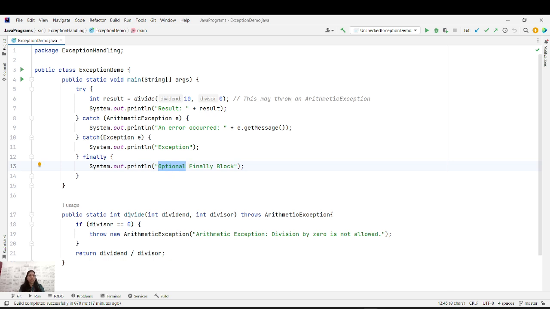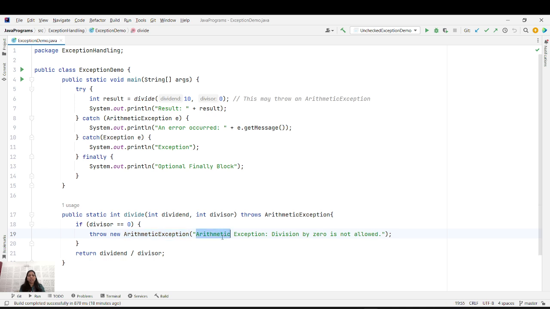Now I am having a static method divide. I'm having the dividend and the divisor, which throws the arithmetic exception. So this is the throws. Throws is always in the method signature. It will throw the arithmetic exception. Now for the throw I'm giving a particular condition: if divisor is 0, then it will throw this exception.